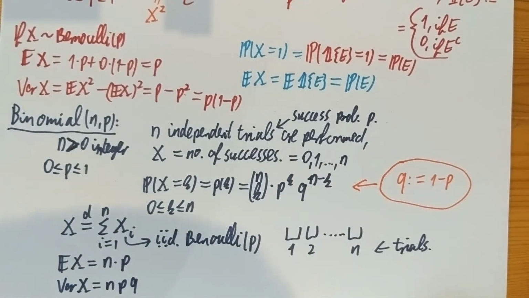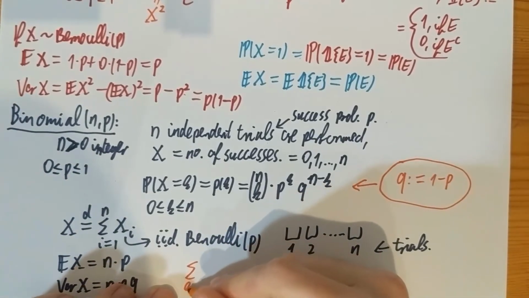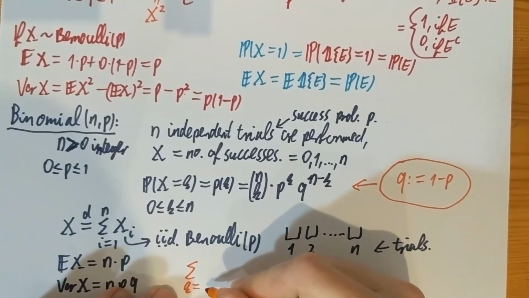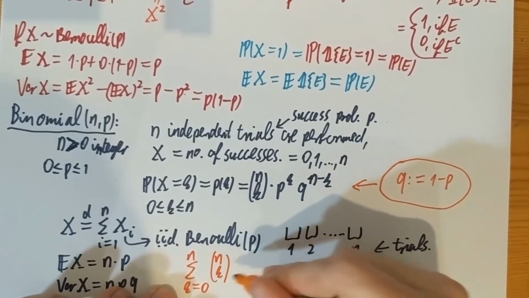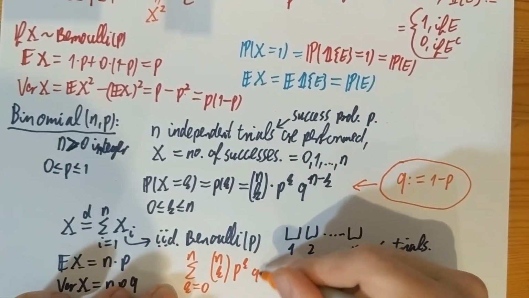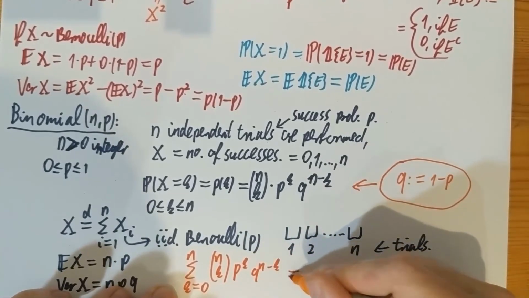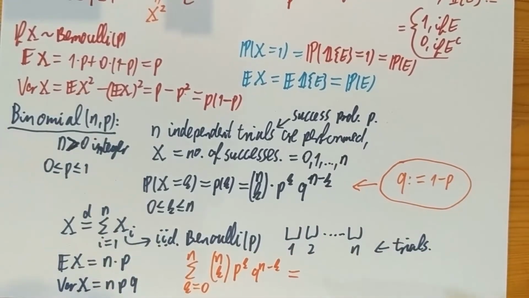Now, just one remark here: why is this a mass function? How do we know that this is a proper mass function? Well, it's clearly non-negative, but how do we know that if we sum up for all possible values from 0 to n of n choose k, p to the k, q to the n minus k, this is indeed 1? Well, that's coming from Newton's binomial theorem.